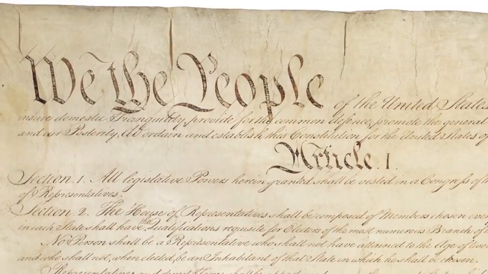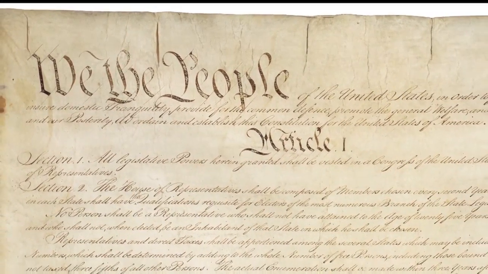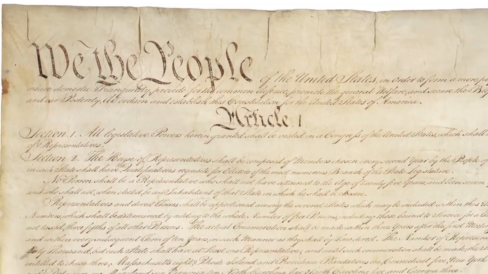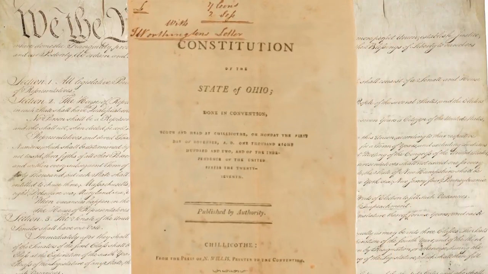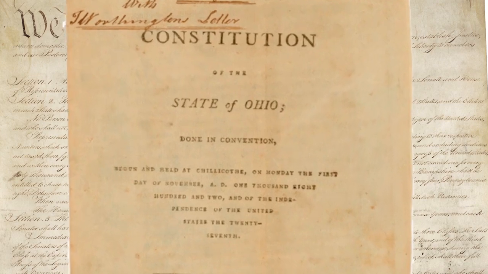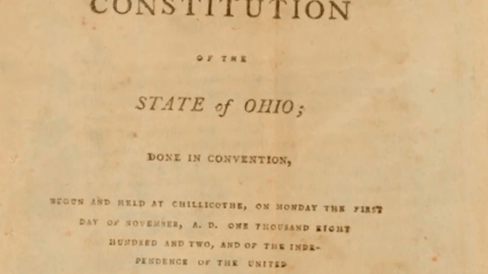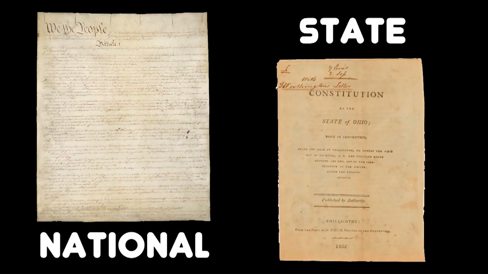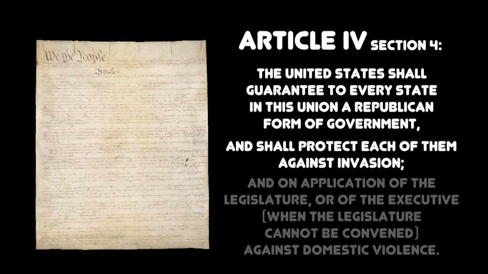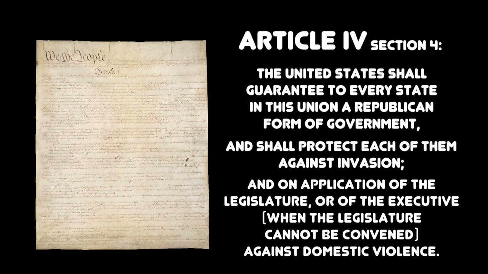Popular sovereignty is manifested in a constitution. The U.S. Constitution begins with the important phrase, "We the people," for a reason. Every state in the Union also has a constitution created by the citizens of the states. This helps explain why the U.S. has federalism. There is a national constitution and there are state constitutions. Furthermore, the U.S. Constitution recognizes state sovereignty in Article 4 by guaranteeing each state a republican form of government.